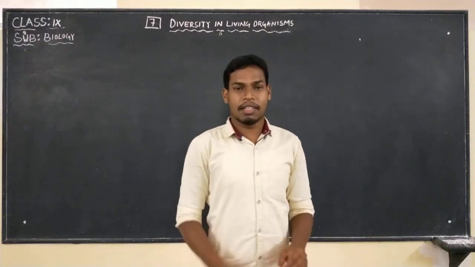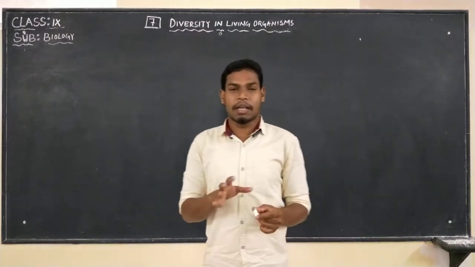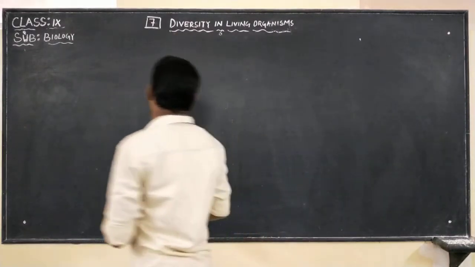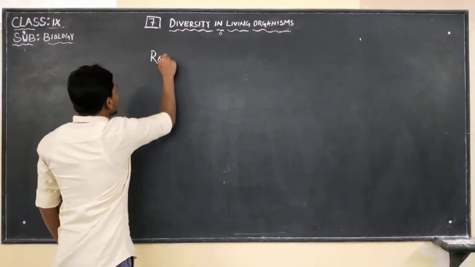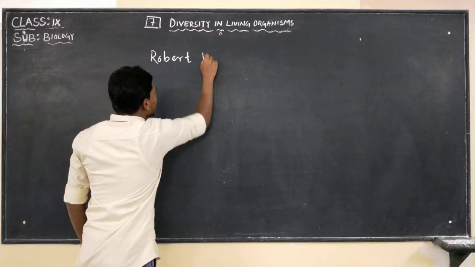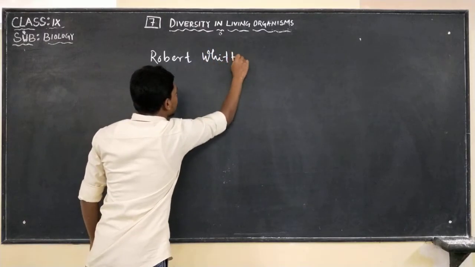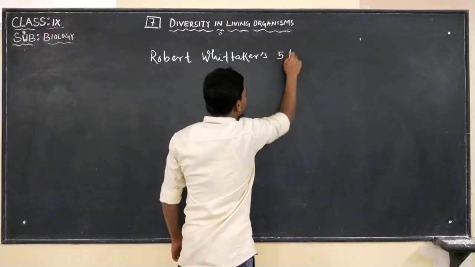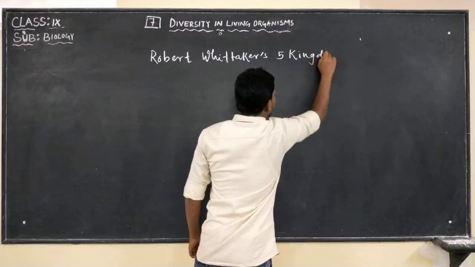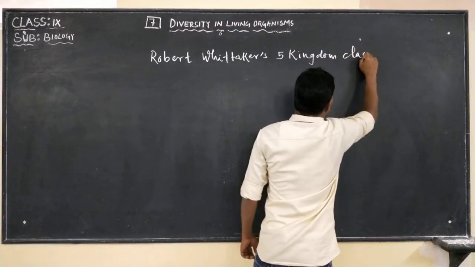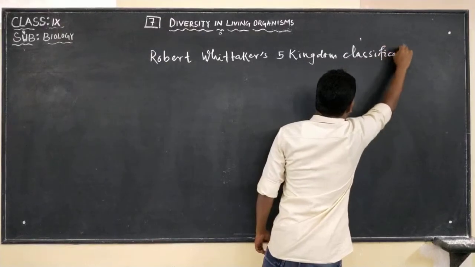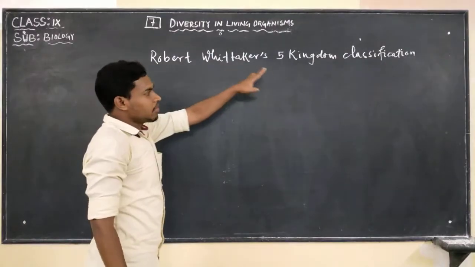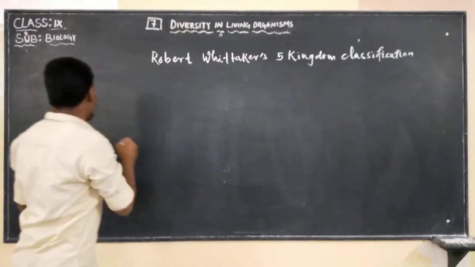Hi everybody, in today's class we are going to discuss the 5 kingdom classification, which was given by Robert Whittaker. Based on the criteria, Robert Whittaker gave the 5 kingdom classification. What are those criteria? Let us see.